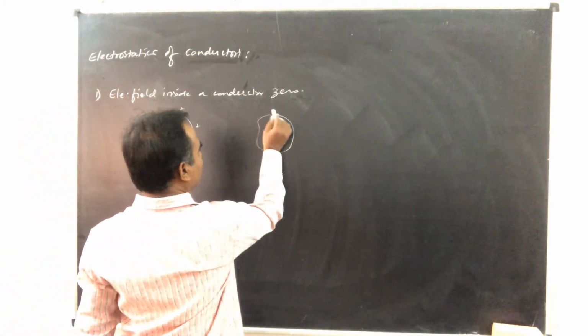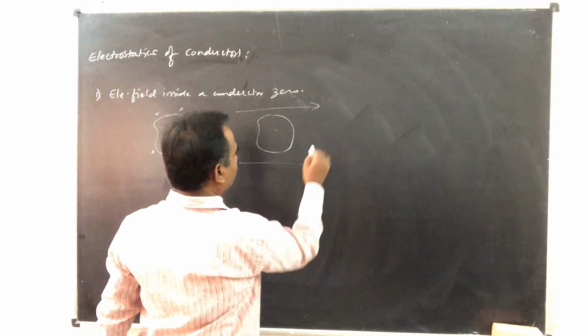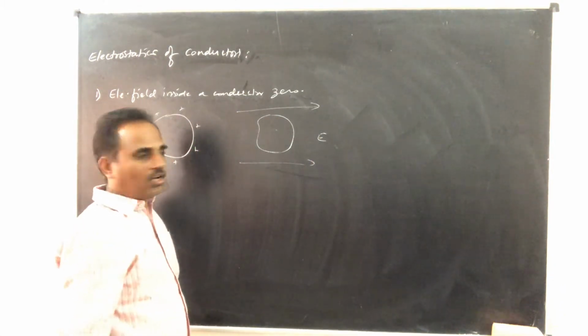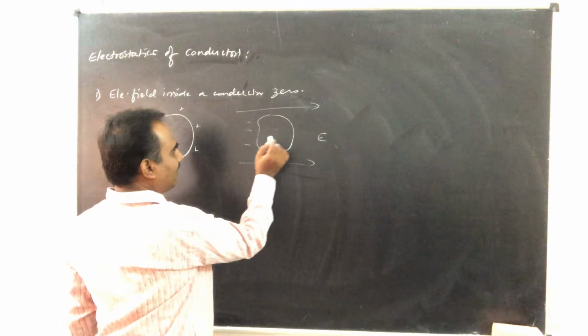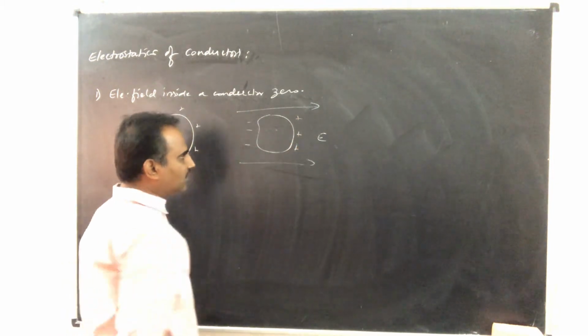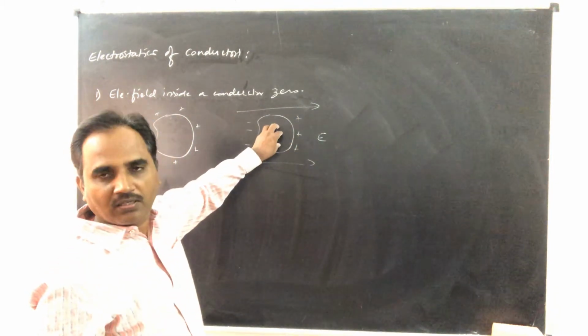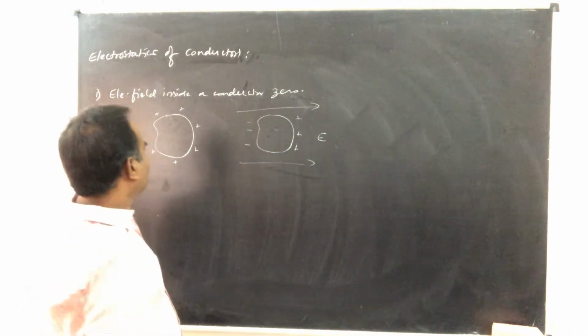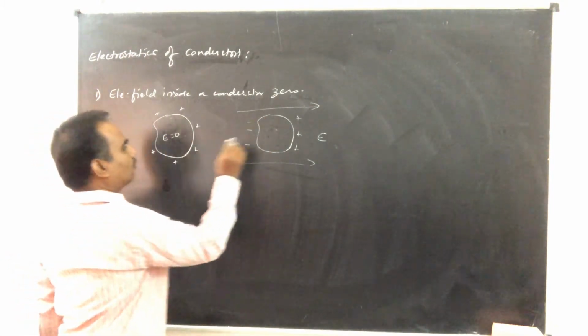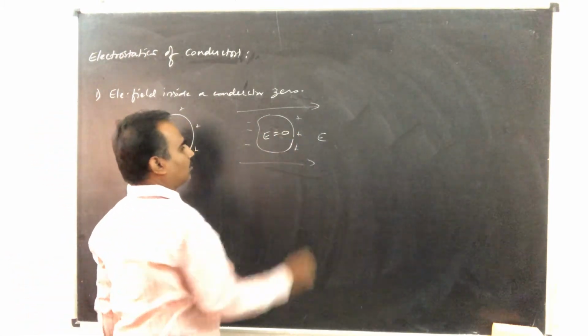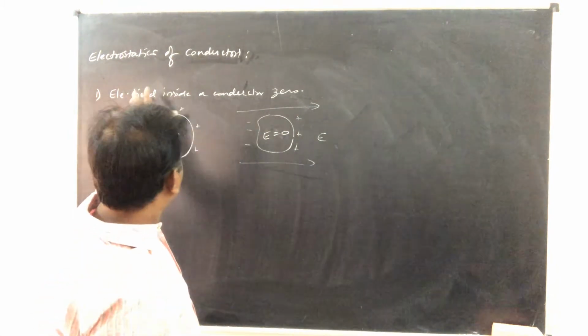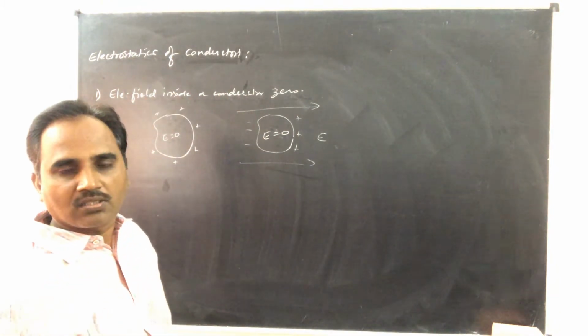When this conductor is there in an electric field like this, due to induction, there is a negative charge this side and there is a positive charge this side, and still there is no electric field inside it. So, electric field inside a conductor is zero.